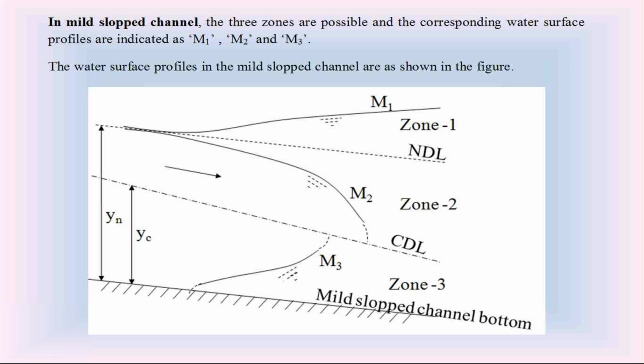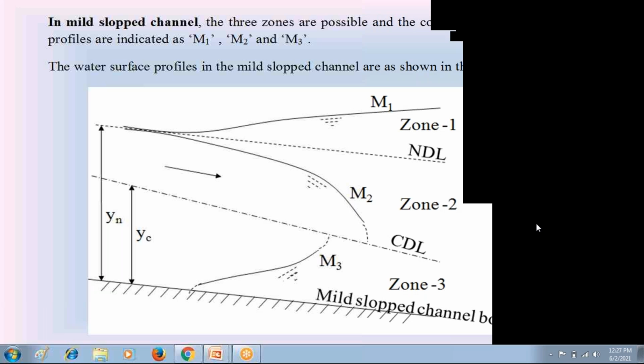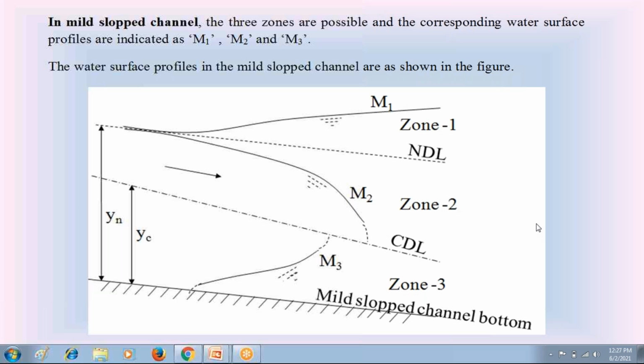Then in the open channels, in the direction of water flow, if the water surface is a falling water surface like this M2 curve, we call that falling water surface in the open channel a drawdown curve. So like that, rising water surface is called backwater curve. Falling water surface is called drawdown curve.